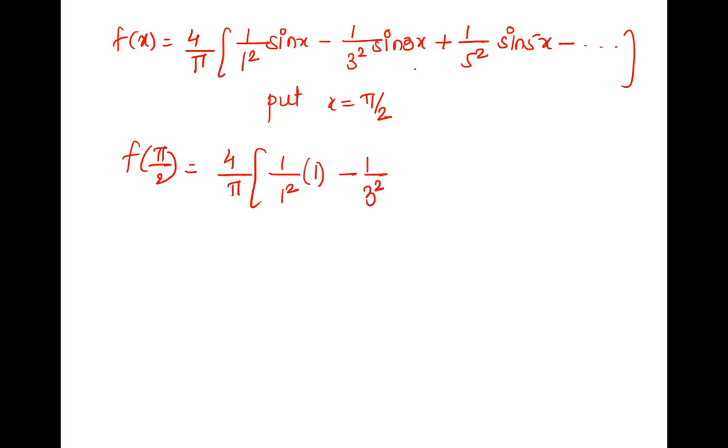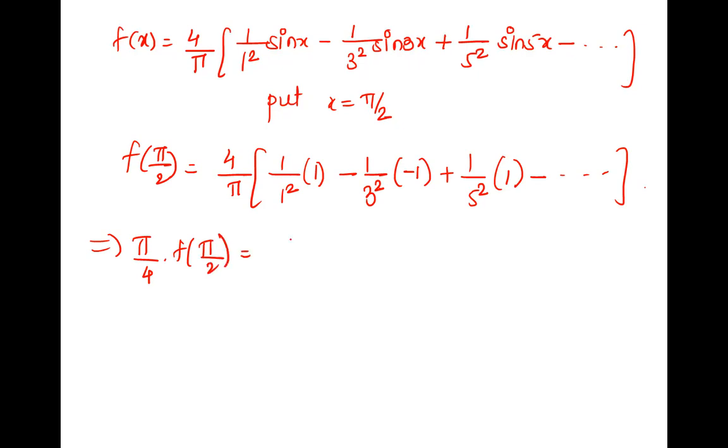Minus 1 by 3 square, sin 3 pi by 2, which is minus minus 1. Correct. 1 by 5 square, sin 5 pi by 2, which is 1. And so on. Okay, that pi by 4 will come here. Pi by 4 into f of pi by 2 is equal to 1 by 1 square plus 1 by 3 square plus 1 by 5 square plus so on.